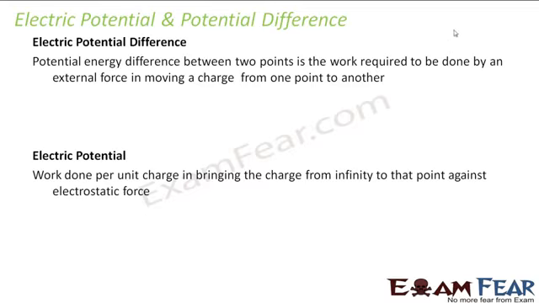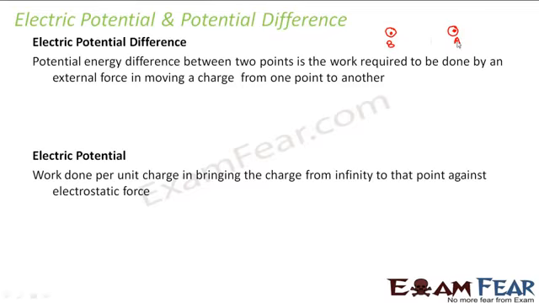Let us suppose you have a charge particle of charge Q. If you want to take this charge particle from this point A to this point B, some work needs to be done. The work that needs to be done to move a charge from one point to another point is known as electric potential difference, because a charge particle will move from one point to another only when there is a gradient. So this is basically known as electric potential difference.